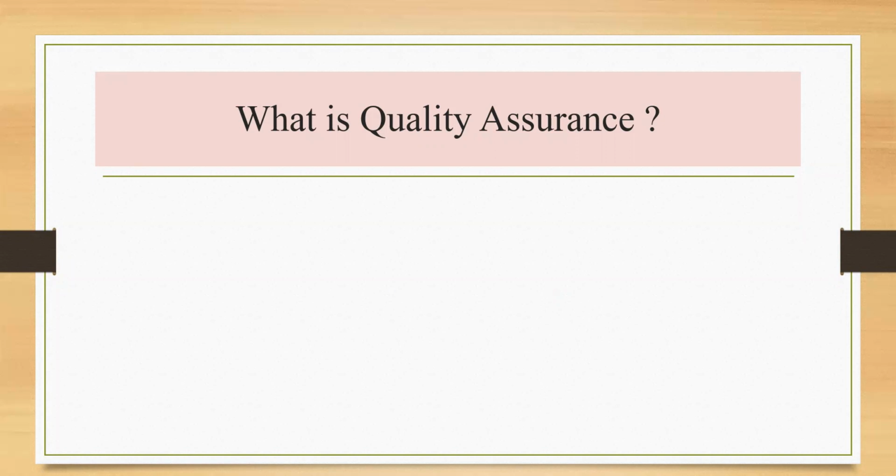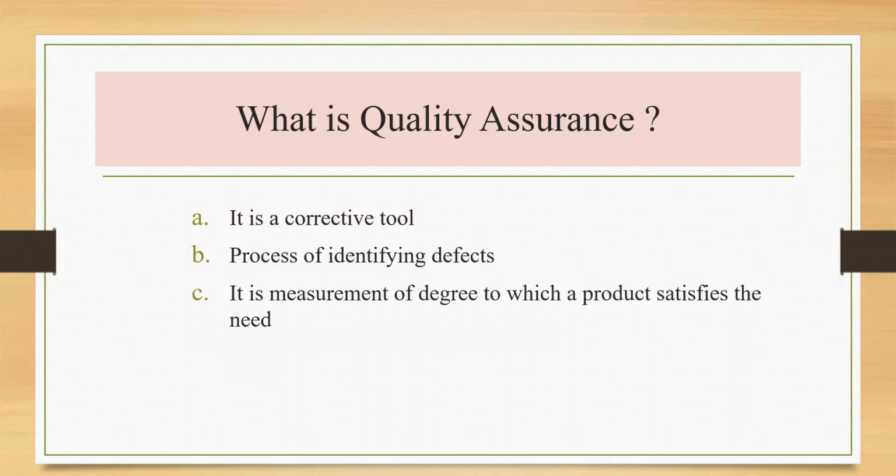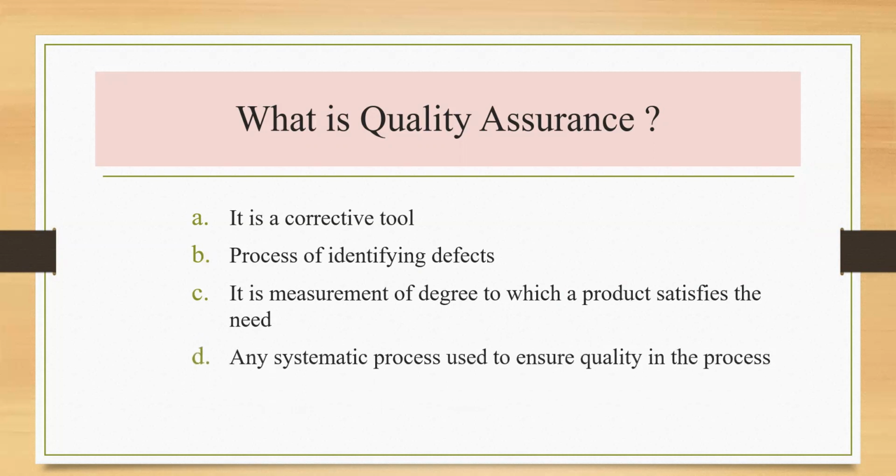So here we can see the options now. Option A, it is a corrective tool. Option B is process of identifying defects. Option C, it is the measurement of degree to which a product satisfies the need. Option D, it is a systematic process used to ensure the quality in the process. So correct answer is D. In comparison, options A, B and C belong to the quality control.